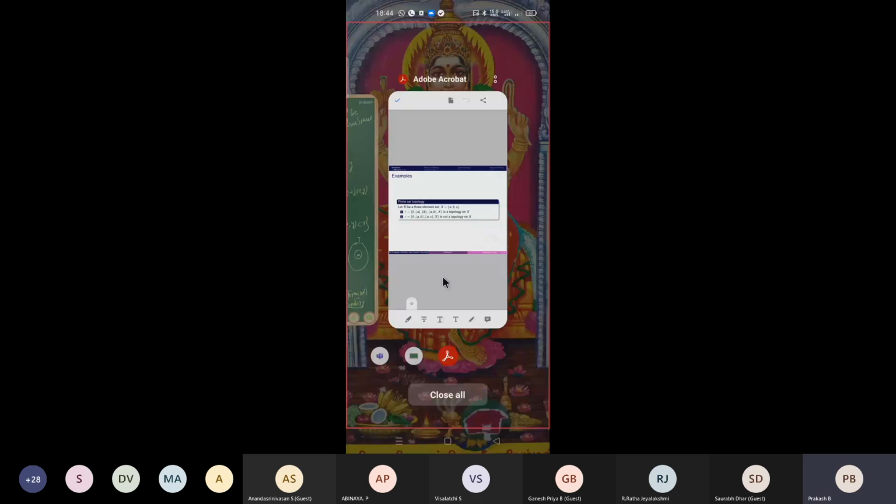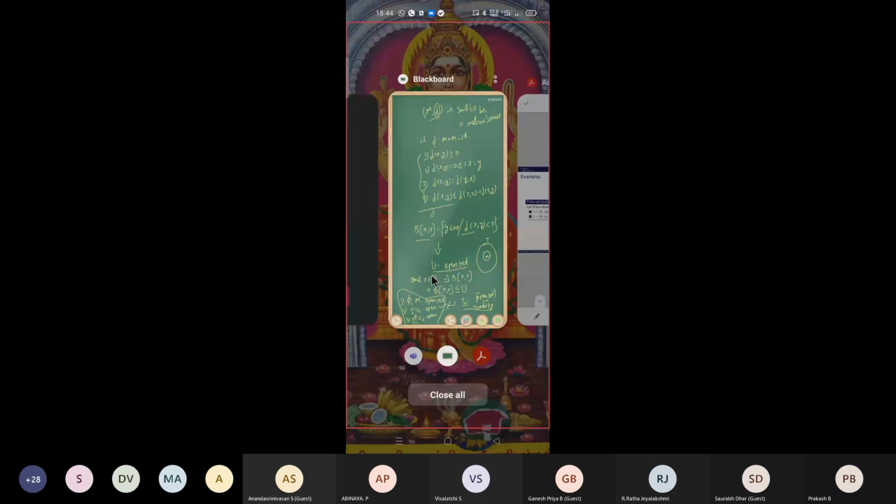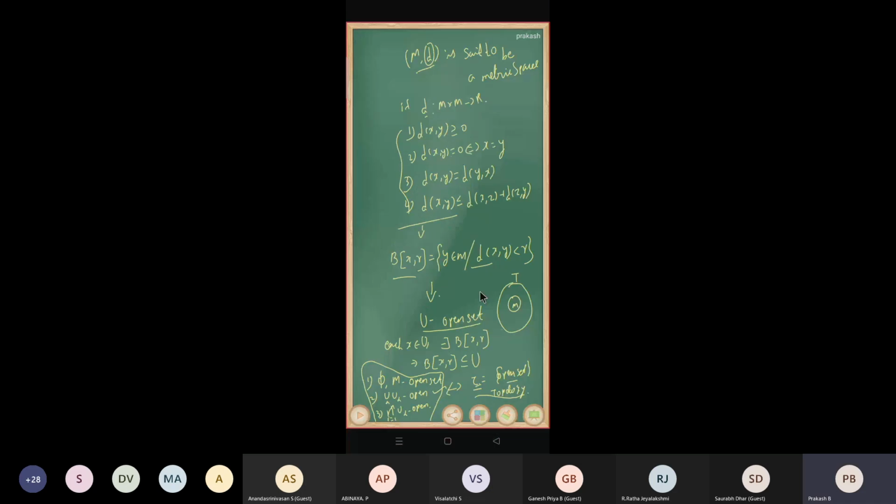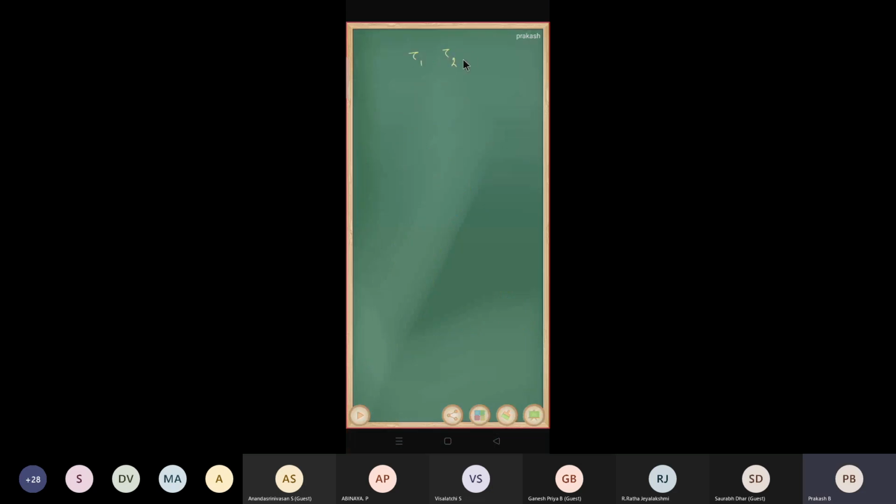Now we are going to see: we have two topologies, tau 1 and tau 2. We want to create one more topology using these, in a very familiar way, that is, union and intersection, right?